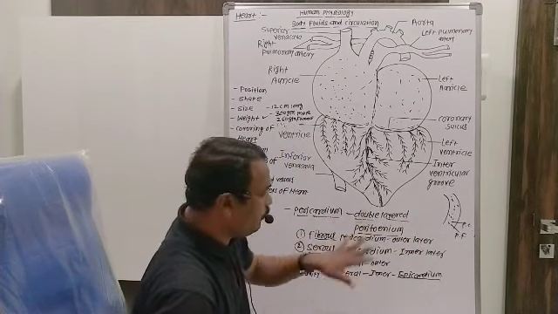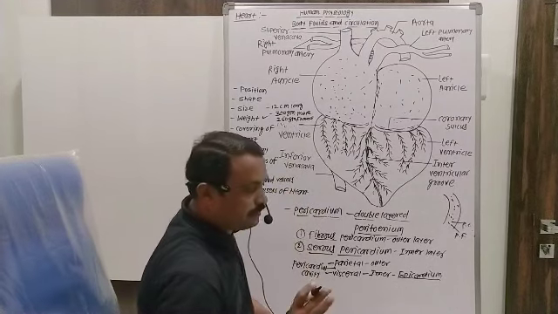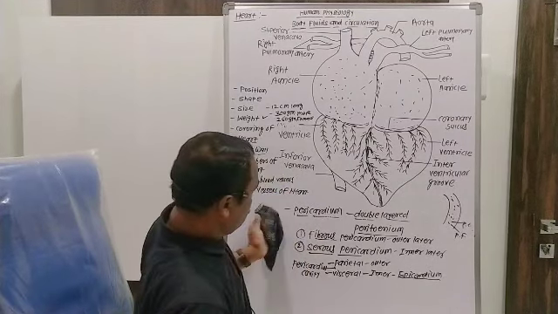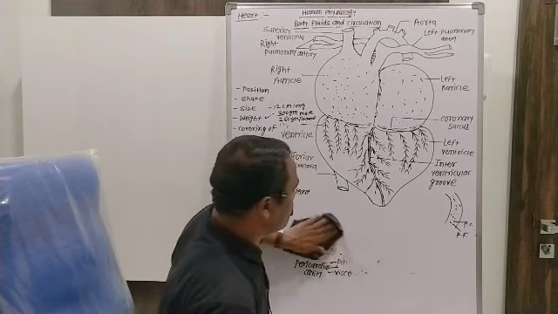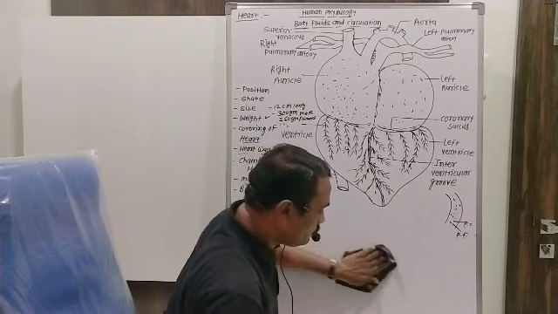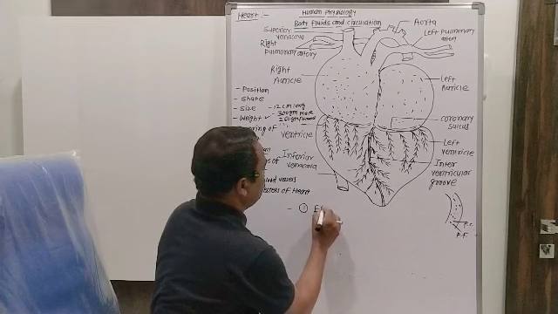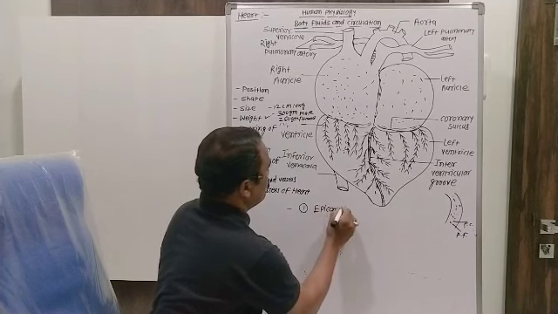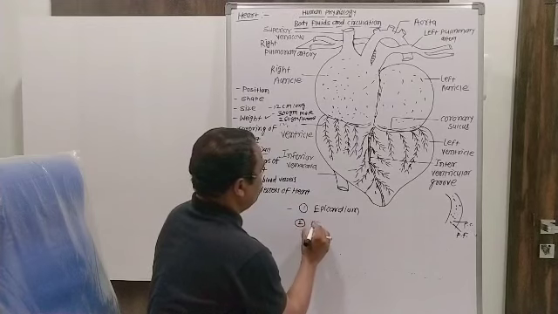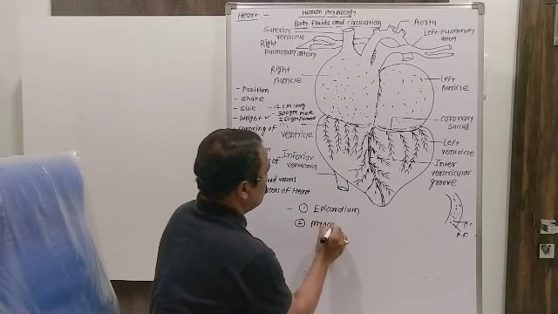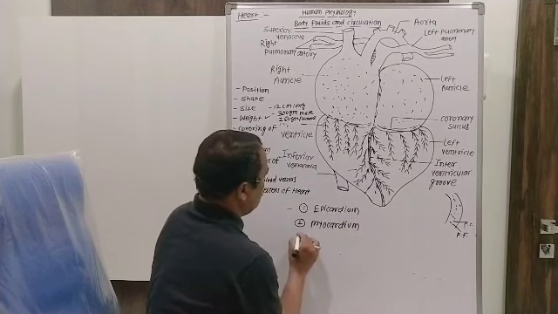Now, the wall of the heart is also made up of three layers. The outer layer present around the heart is called the epicardium. Number one is the epicardium, second one is the myocardium, and third one is the endocardium.